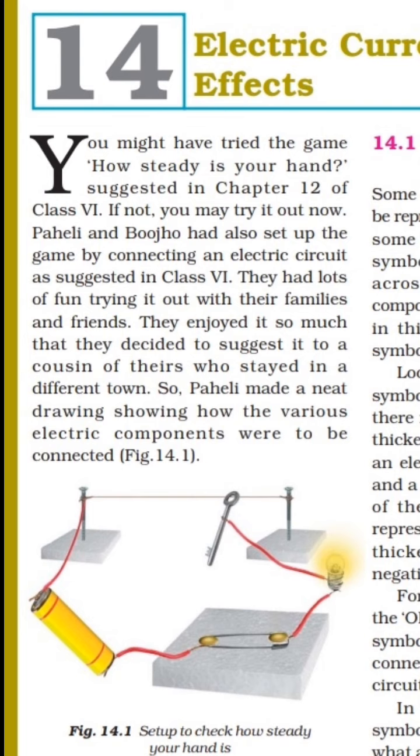Paheli and Bojo had also set up the game by connecting an electric circuit as suggested in class 6. Students, you may remember that last academic year there was a chapter, Electricity and Circuits. In that chapter we learned about electric cell, how a bulb is connected to an electric cell, electric circuit, electric switch, and electric conductor and insulator. All these concepts we already learned in class 6.